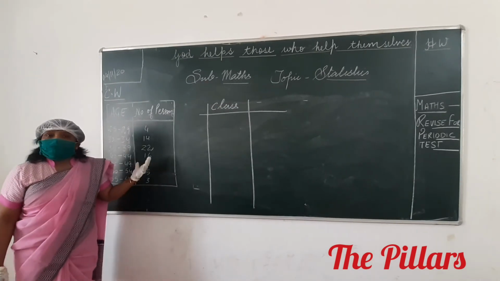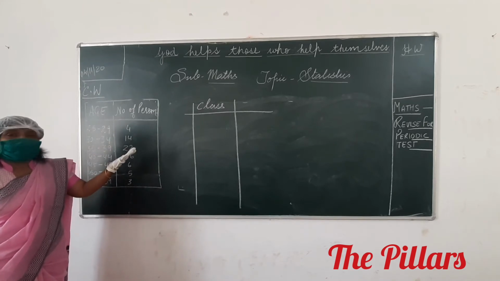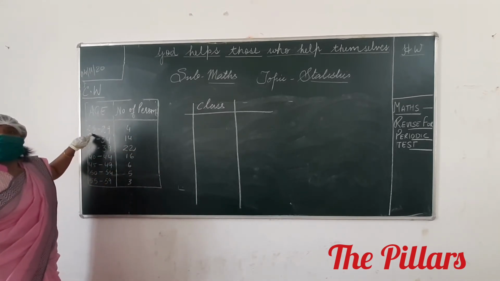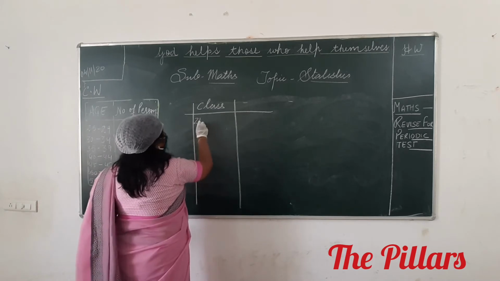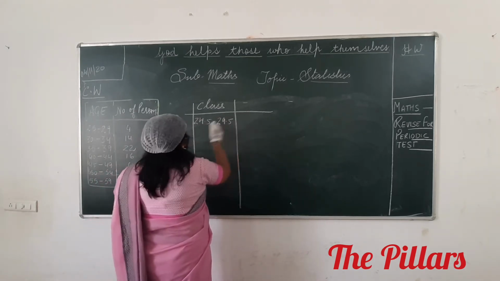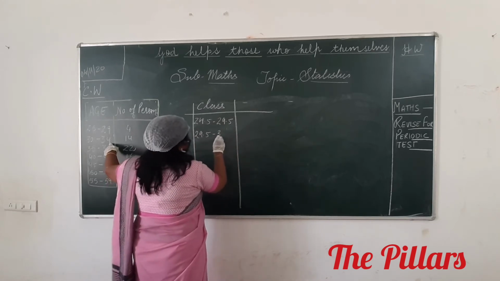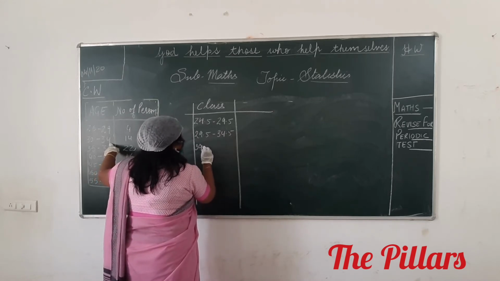Harshit, have you done, beta? How would you convert this into exclusive form, beta? Tell me. Subtract 0.5. If you subtract 0.5, you get 24.5. You will get 24.5 to 29.5. And so the second one will be repeated, 29.5 to 34.5. It is not a big deal. It's just half a minute's work.